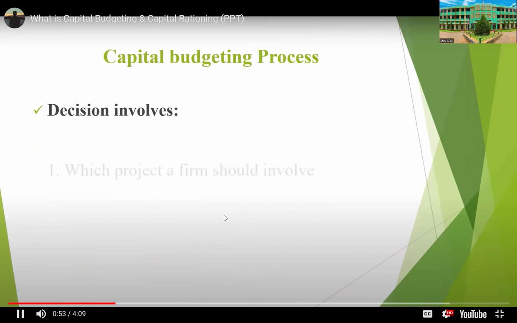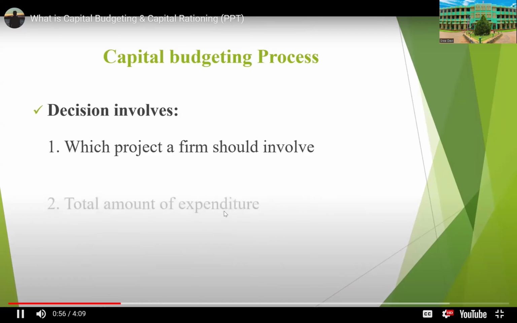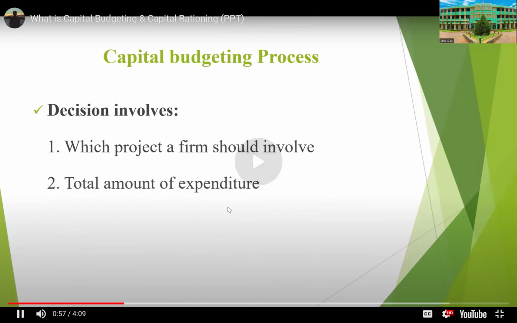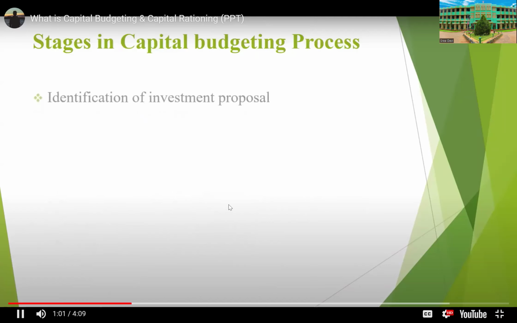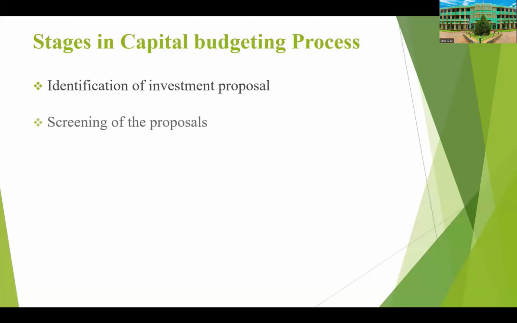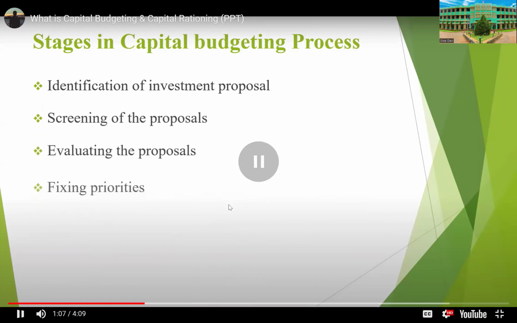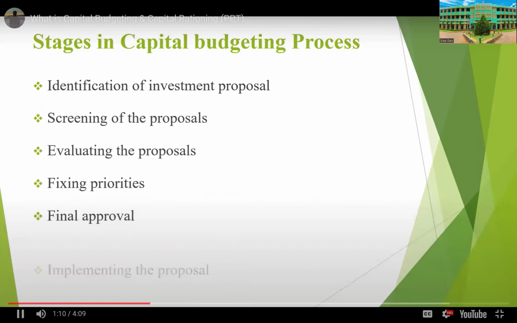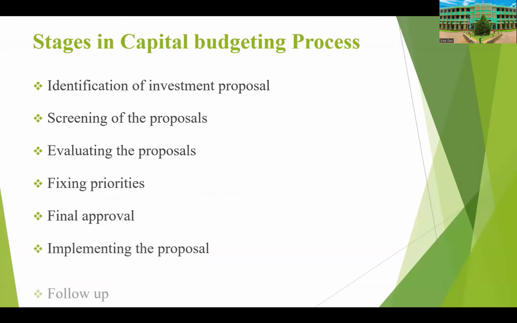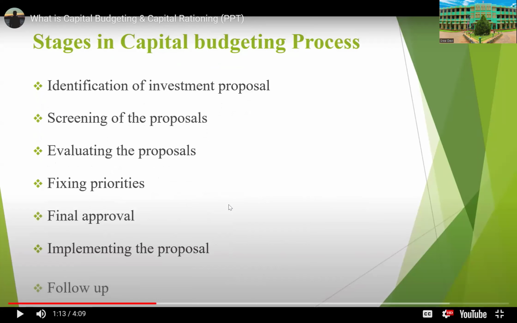The process of capital budgeting involves deciding which project a firm should undertake, the total amount of expenditure, and how the funds are financed. The stages in the capital budgeting process are identification of investment proposals, screening of the proposals, evaluating the proposals, fixing priorities, and final approval. After approving, come implementing the proposals and following up on the proposals.